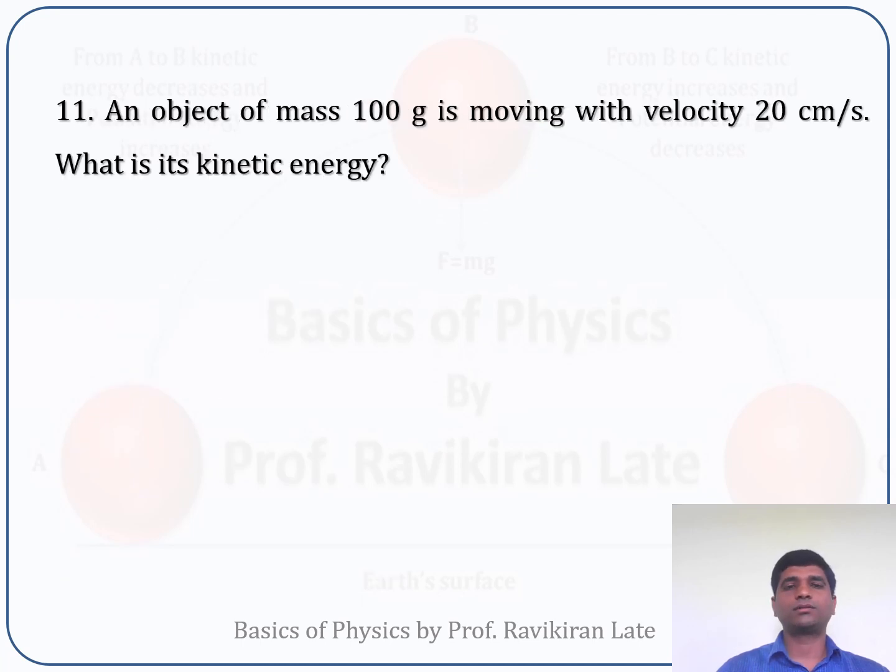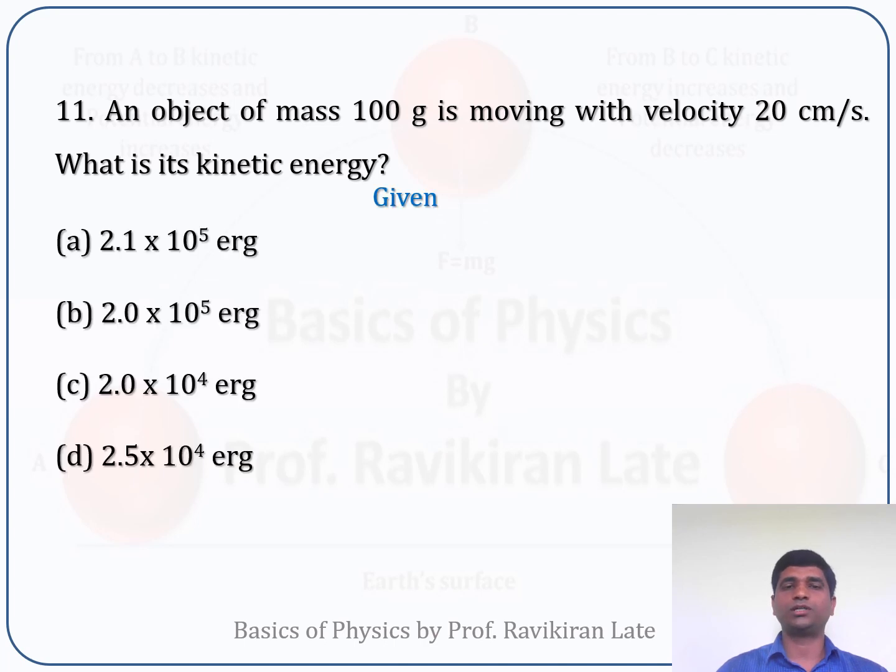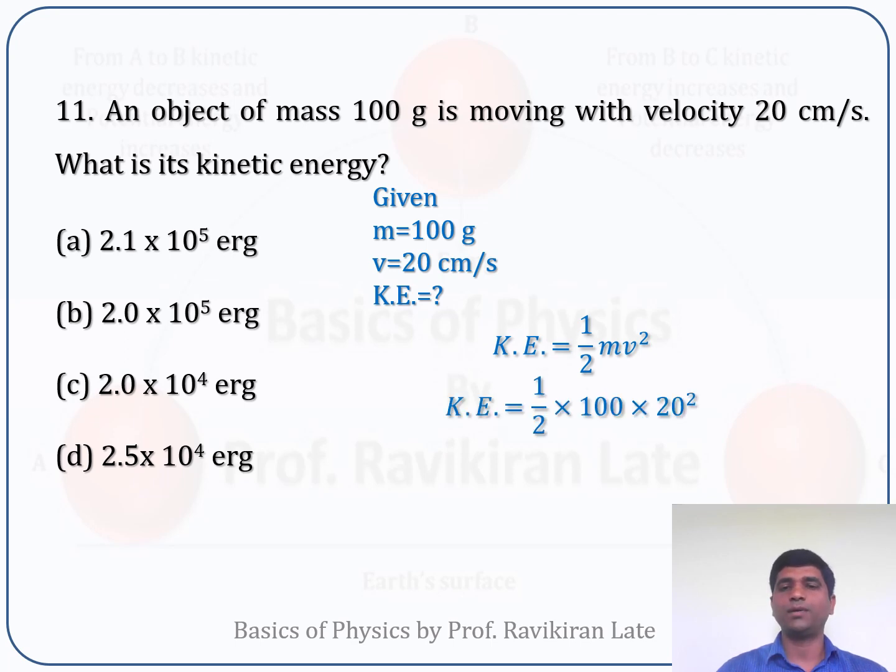Okay, now next: an object of mass 10,000 gram is moving with velocity 20 meters per second. What is its kinetic energy? The options are given below. In this case, the mass of the object is given as 100 gram. The object is moving with a velocity of 20 centimeters per second, and we need to calculate the kinetic energy. We know that kinetic energy is 1/2 mv square.